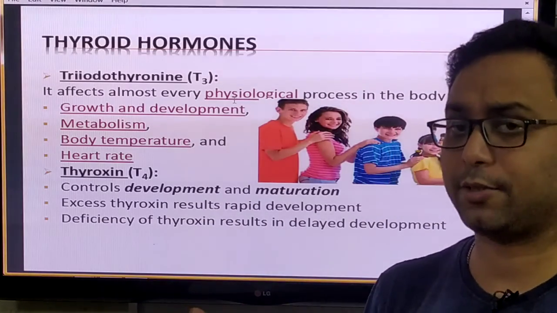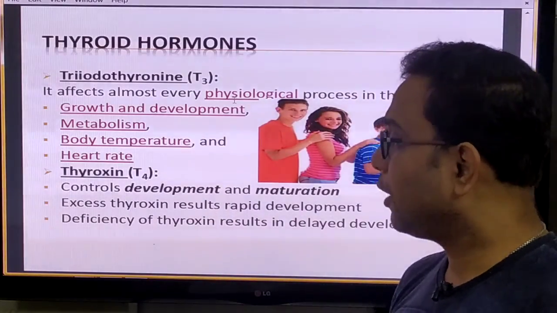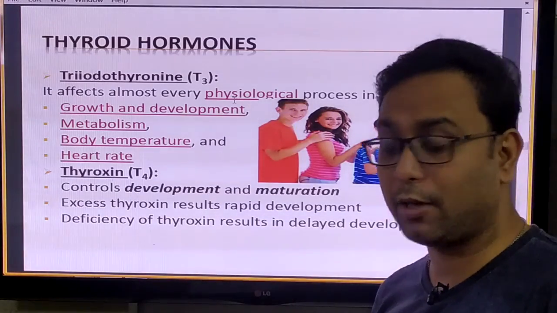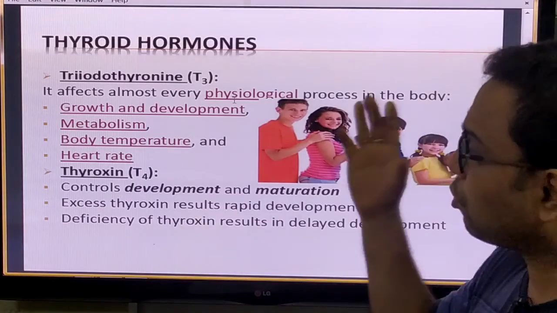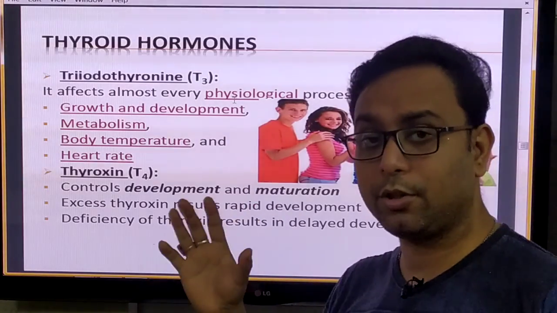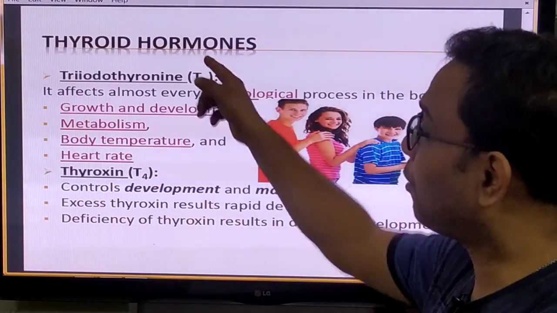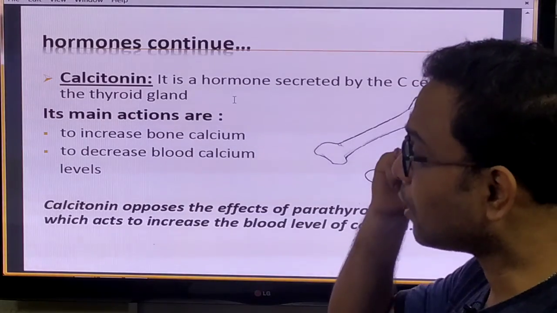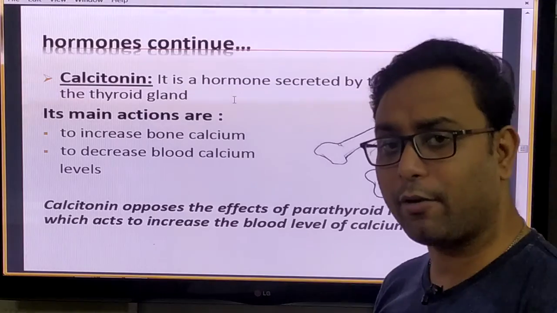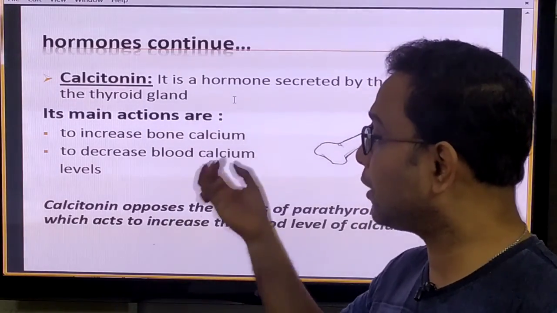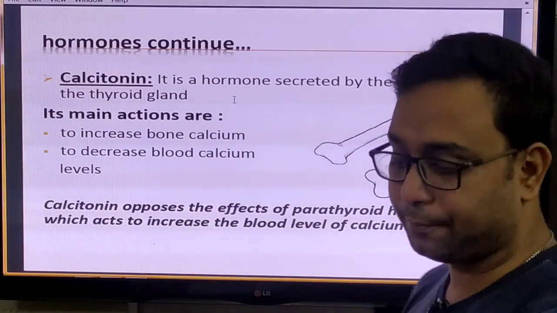T4 helps the development and maturation of your whole body. So these two hormones secreted from the thyroid gland are the most important in your body. Another hormone is calcitonin, which is secreted from the thyroid and ultimately controls the calcium level in your body.